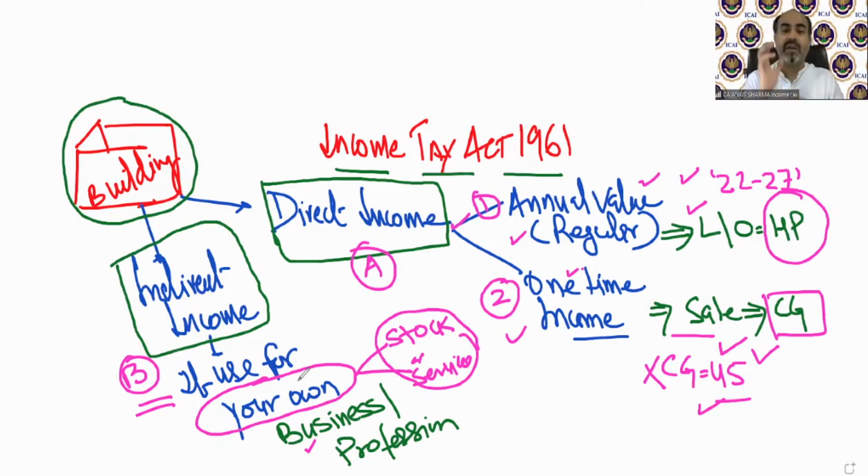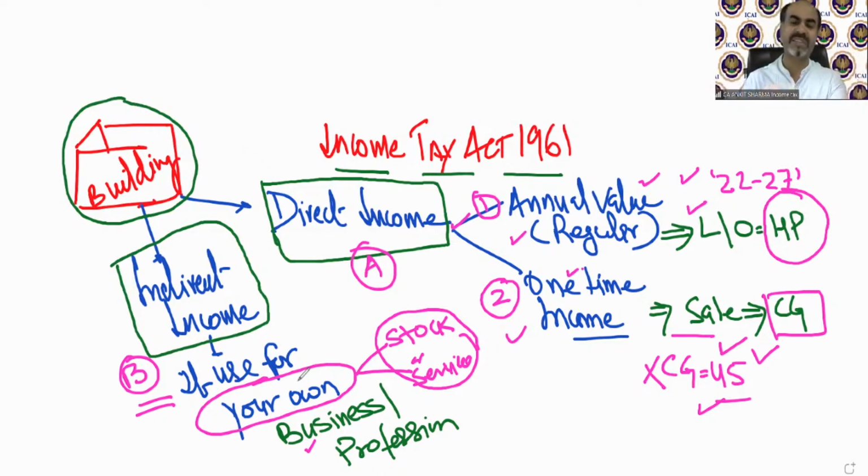So why am I telling you this? Because I just need to communicate with you which kind of income is going to be taxable under income from house property. So if there is a building and you are getting any annual value from that building, those income is going to be taxable under the head income from house property.